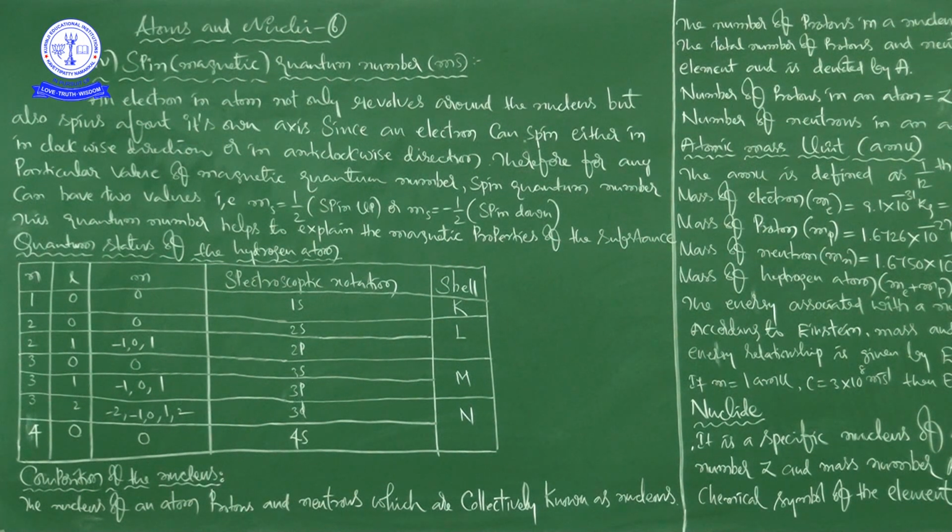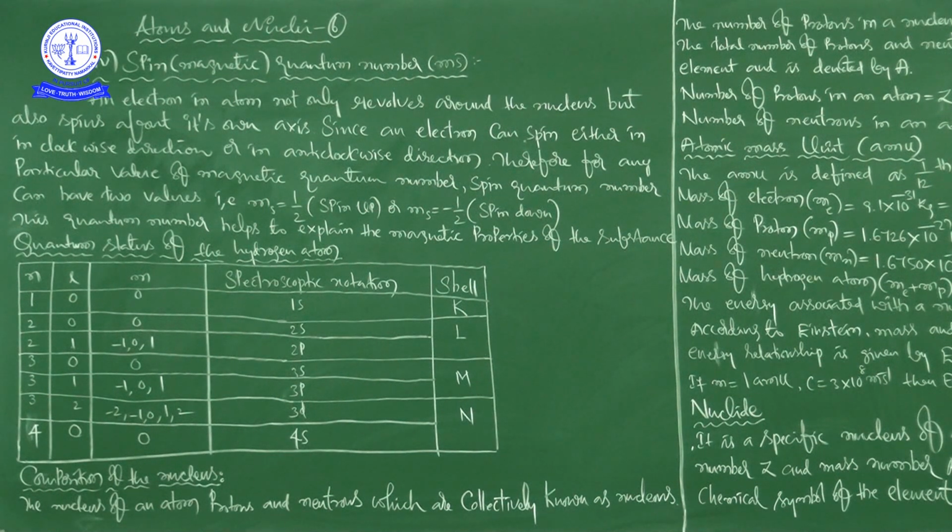Next, this quantum number helps to explain the magnetic properties of the substance. Okay, right. This is the advantage or the usage of spin quantum number. Next, quantum status of the hydrogen atom here. Okay, so they have given different values of n.